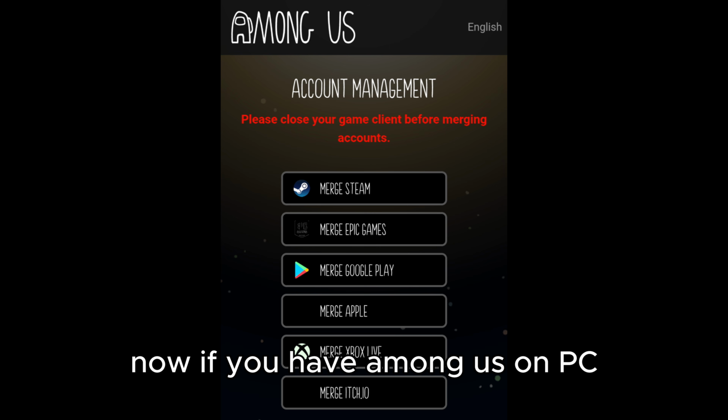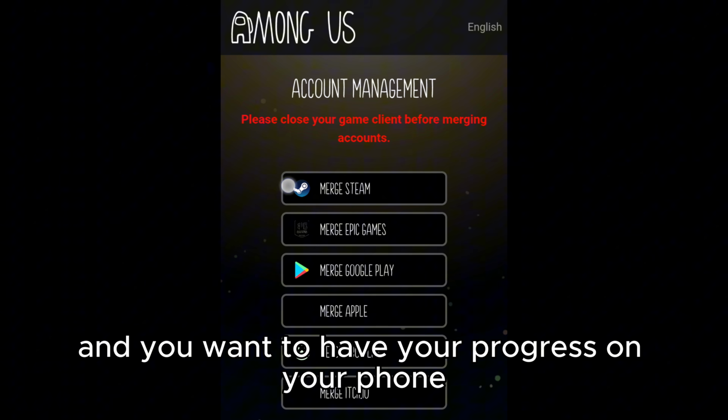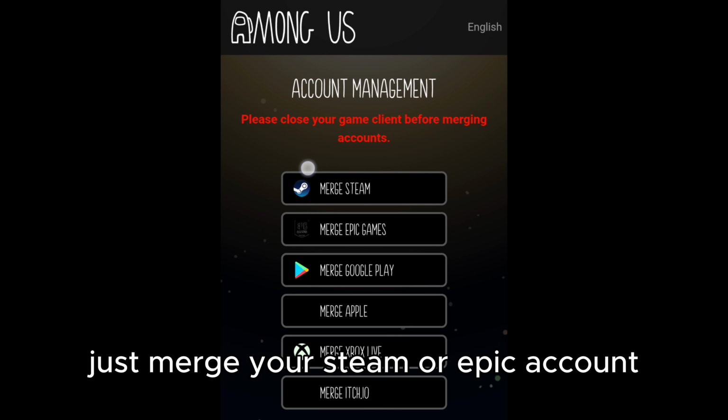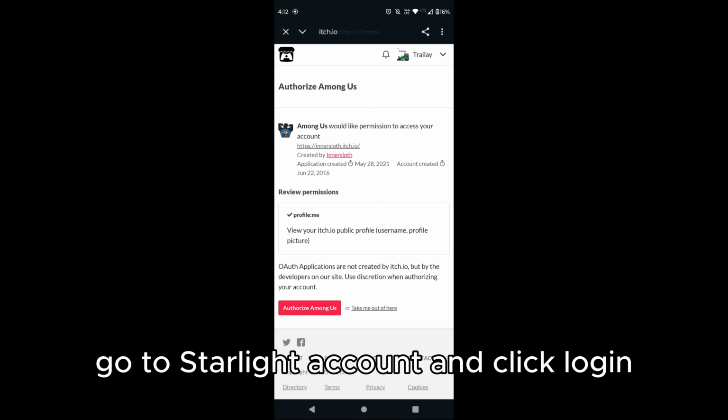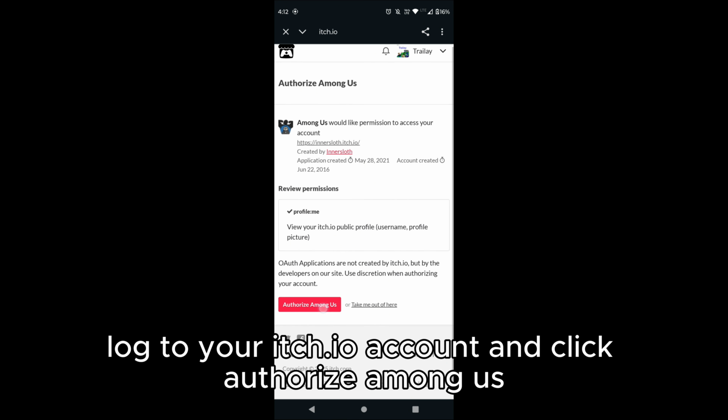Now if you have Among Us on PC and you want to have your progress on your phone, just merge your Steam or Epic account. If you done that, go to Starlight account and click Login. Log to your itch.io account and click Authorize Among Us.